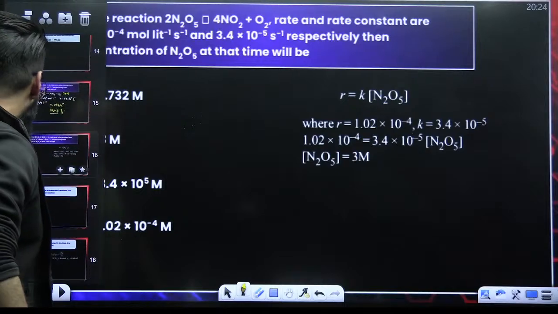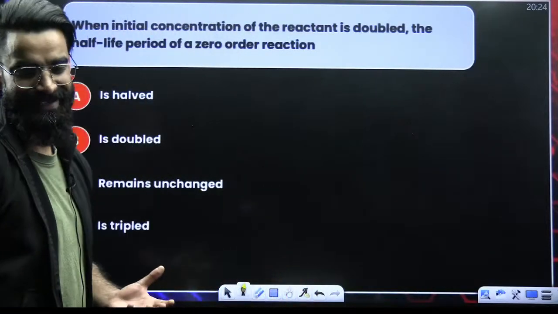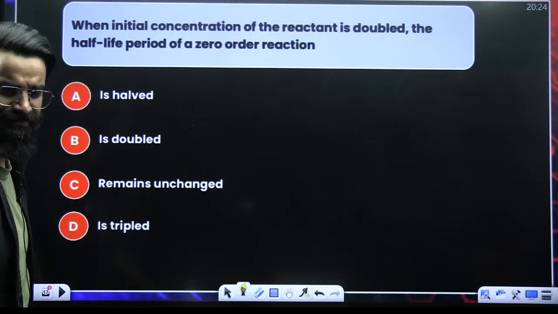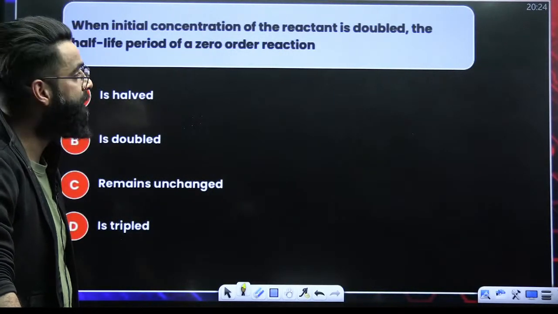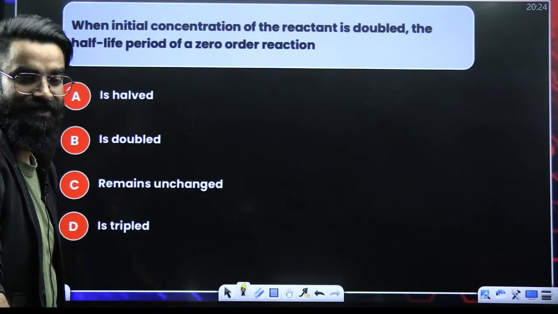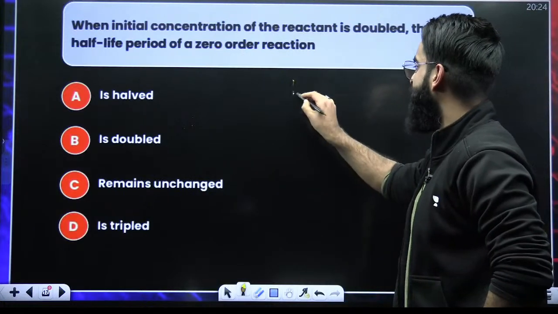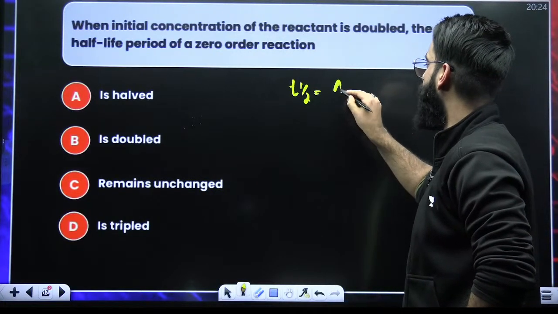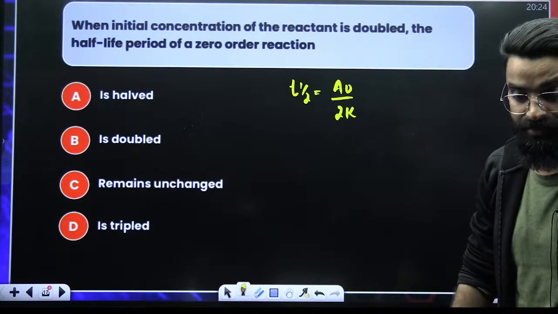Perfectly done. All right. This is the question which you should kill, guys. Tell me the answer of this question, everybody. When the initial concentration of reactant is doubled, what happens to the half-life of a zero-order reaction? For a zero-order reaction, T half is equal to A naught divided by 2K, where A naught is the initial concentration of reactant.